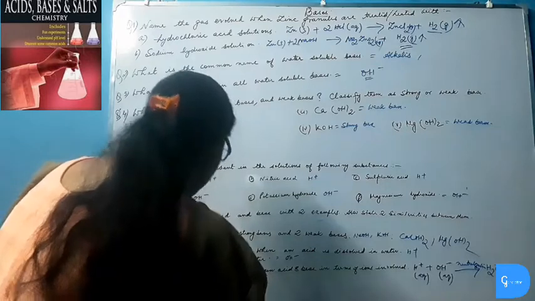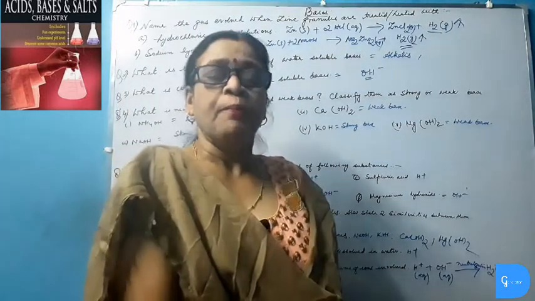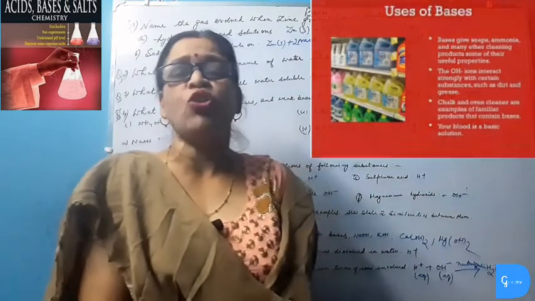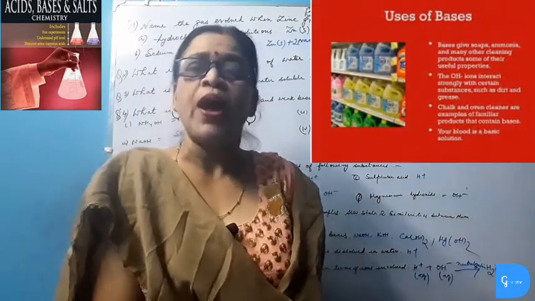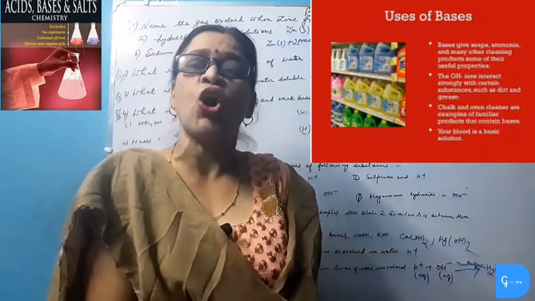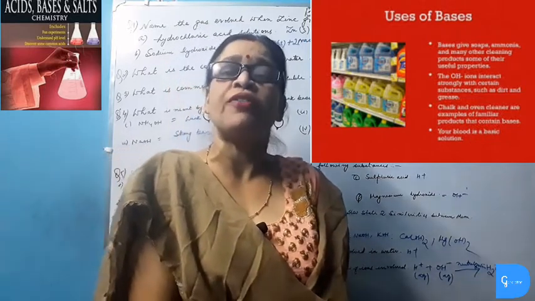Write any two uses of bases. Bases like sodium hydroxide is used as caustic soda. Sodium hydroxide is also used in soap and paper industry, and it is also used in manufacture of a synthetic fiber called rayon.